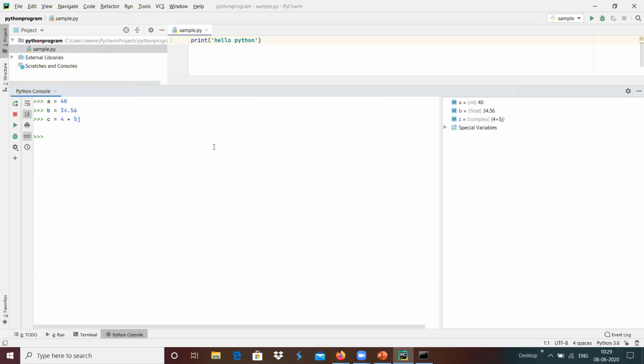For example, I am going to assign b equal to 50. 50 is an integer. Now we can see that the data type of b gets changed to integer from float. Basically, depending upon the content of the value of the variable, it will be assigned with that respective data type automatically by Python.